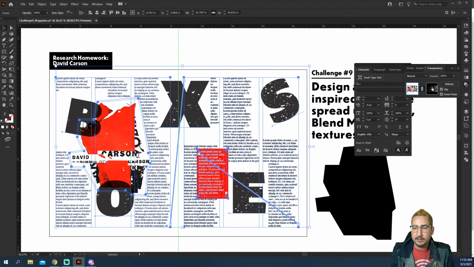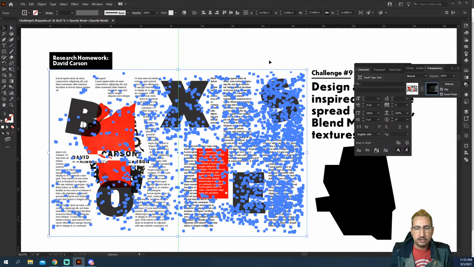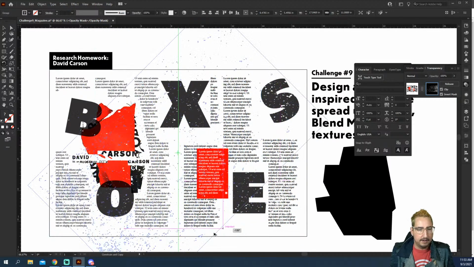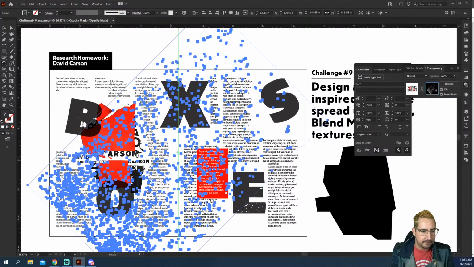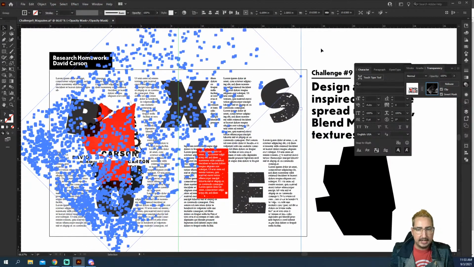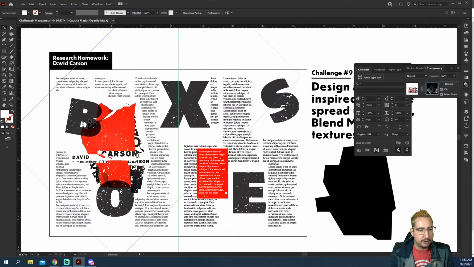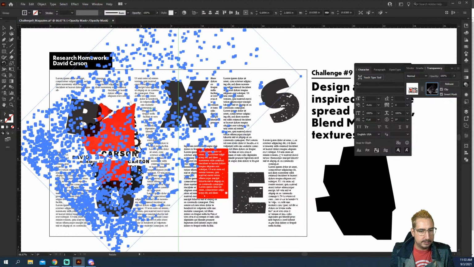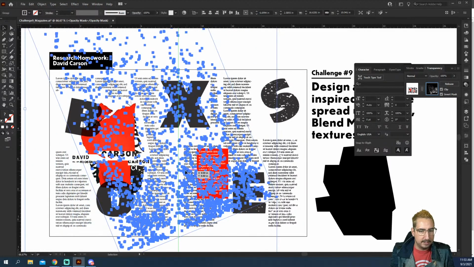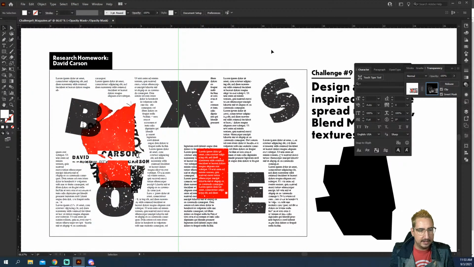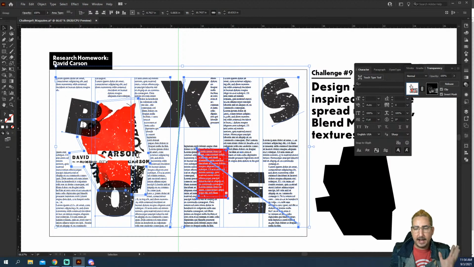Now we can click on this and you can see over here that we can select and change the type and all of the layout. But we also can come over here and click on the texture and we can change up this texture. So maybe we want to do a little bit more of the texture kind of coming in this way. You can see we're literally just editing and making copies and it's starting to put more texture on there, which is what we want. And maybe we want one going this way, put a little more texture over on that side, and that looks good. Then we can simply go back and click on the thumbnail over here,